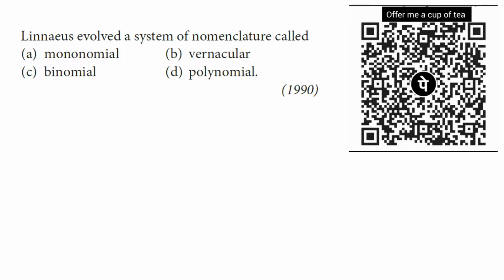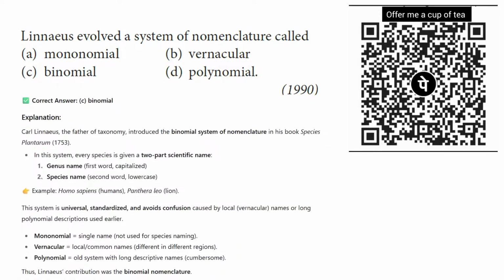Carolus Linnaeus evolved a system of nomenclature called: option A monomial, option B vernacular, option C binomial, and option D polynomial. So there are four options. The correct option is binomial nomenclature, which I have already discussed in the previous question.